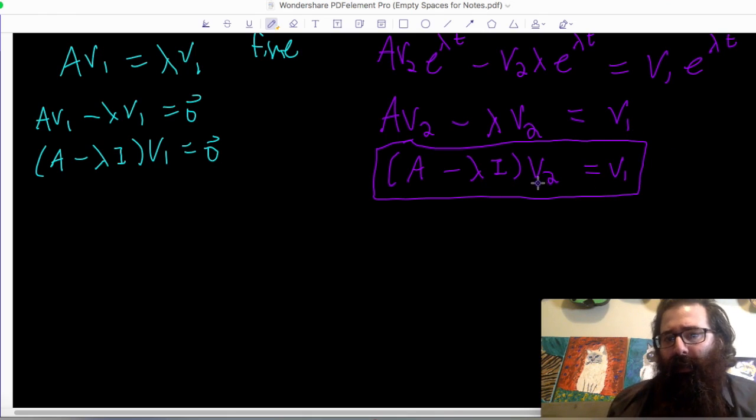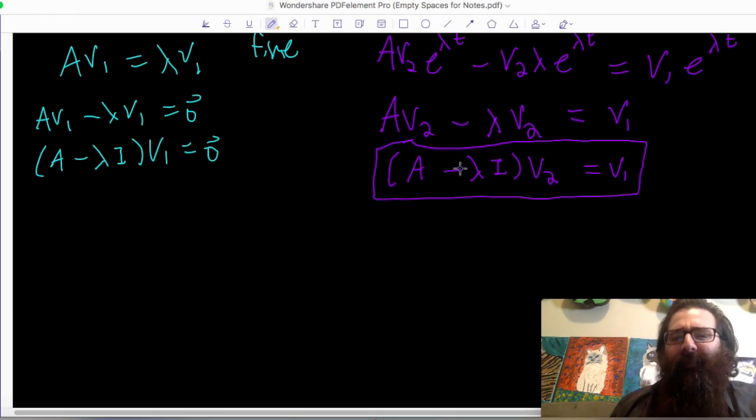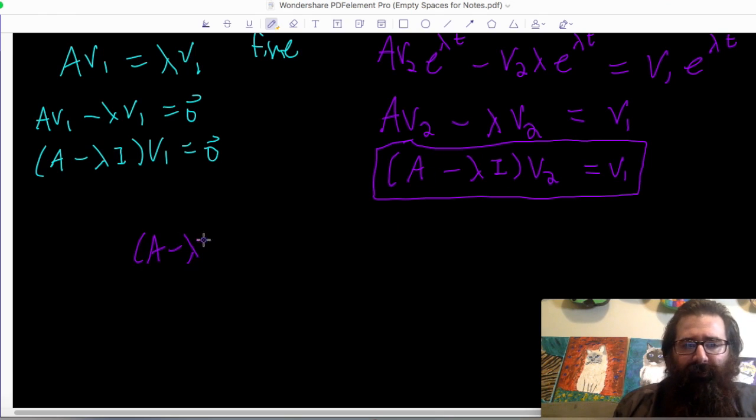It's saying, hey, I'm not going to tell you no, it's not going to work. I'm not going to tell you that your second guess was wrong. I'm going to actually try to help you and tell you that it'll work, provided (A minus λI) times that new vector v2 is equal to vector v1. If that's true, then you're good to go. Something interesting to notice about this, let me rewrite it underneath: (A minus λI) times vector v2 equals v1.